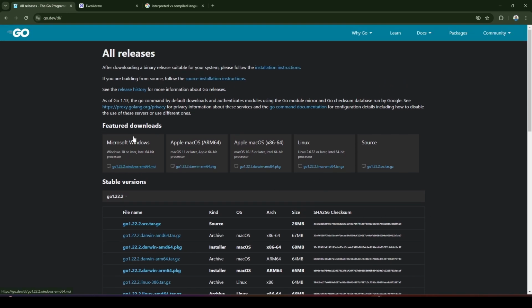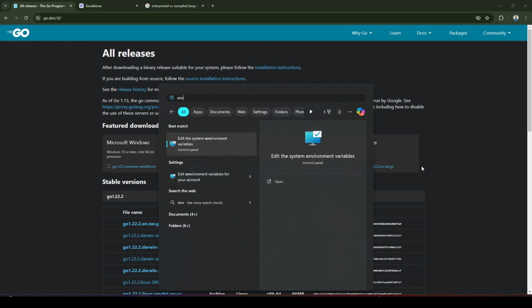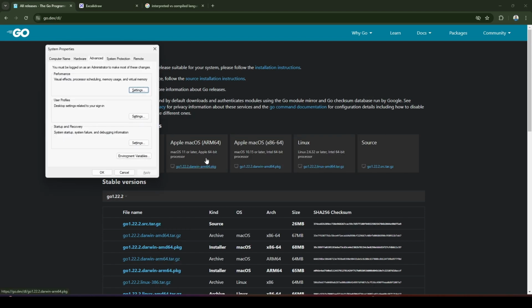So after clicking on this file, download will happen. Just click on next, next, next, save. After doing that, you have to go to your program files. Inside that, or the location where Golang has been installed, copy the path of that Golang and add that to your environment variables. So first you go and copy that path wherever you have installed Golang. Then in your start menu, search for environment, edit your environment files, click on environment variables, click on path, then add that path to your system.